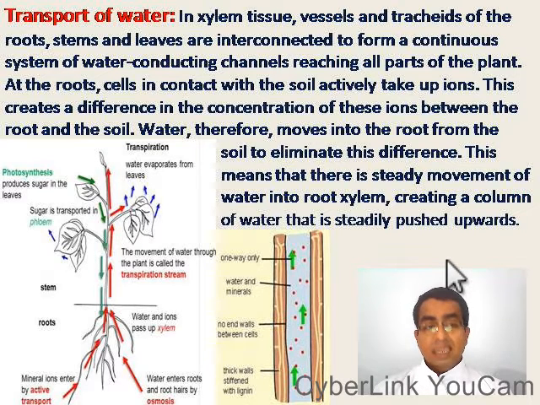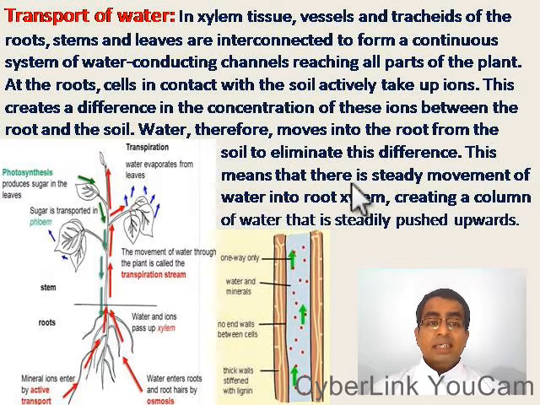That means at a time, the concentration of mineral ions will be more in the soil and less in the roots. So water moves into the roots from the soil to eliminate this difference. As a result, together with the water, these mineral ions are also transported through the roots.